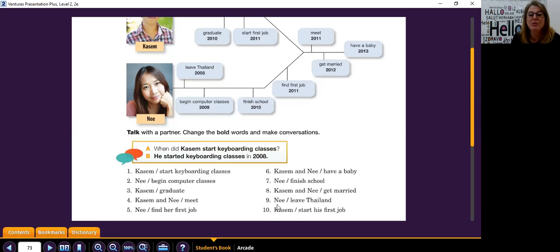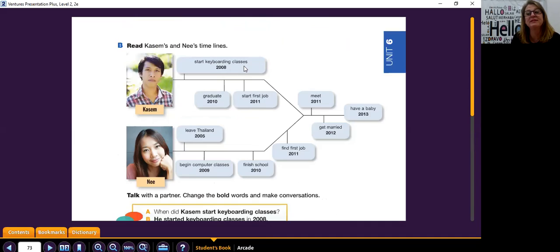Number 9. When did Nee leave Thailand? Pause and repeat. Nee left Thailand in 2005. Pause and repeat. When did Kasim start his first job? Pause and repeat. Kasim started his first job in 2011. Pause and repeat.